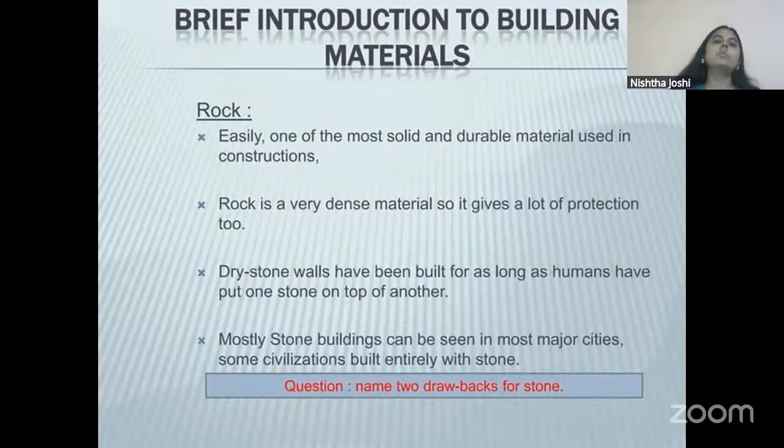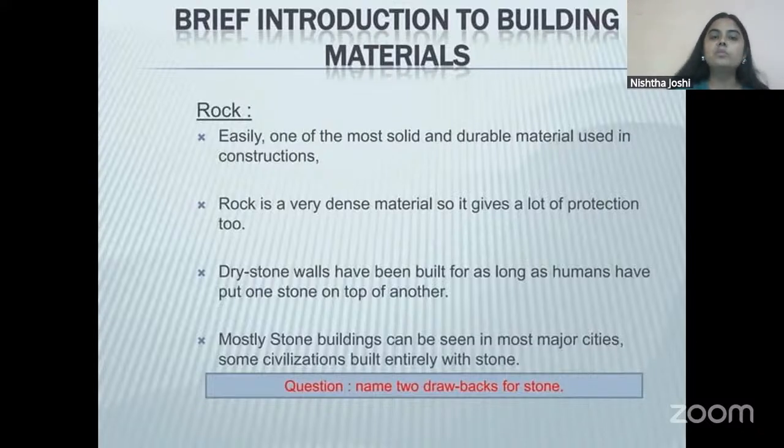One of the most common type of stone that is used in construction in historic buildings of India is sandstone. And you have different types of sandstone. There's red sandstone, brown, pink sandstone, there's black sandstone. So different variety of sandstones are also there. Apart from that, marble, granite, limestone. These are also some other common type of stones that are used in construction industry.